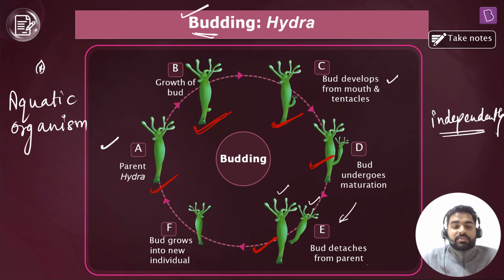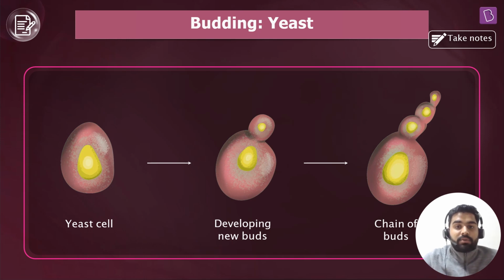Got it, everyone? So now we will also learn about budding, but in case of one more organism, that is yeast. Can anyone tell me to which group this yeast belongs? Anyone write your answer in the class forum? Okay, I got responses here. Okay, right, absolutely correct. So yeast cell belongs to a group called fungi, right? Absolutely correct. So this yeast, when it gets ample amount of nutrition, what is the source of nutrition here? Glucose, carbohydrate. Absolutely correct, everyone, right?